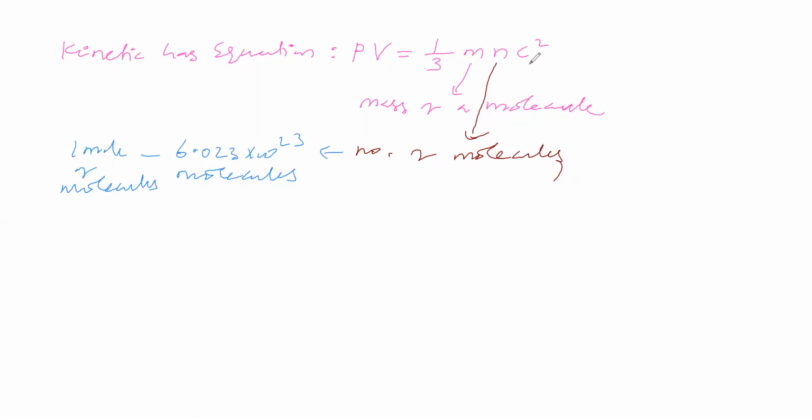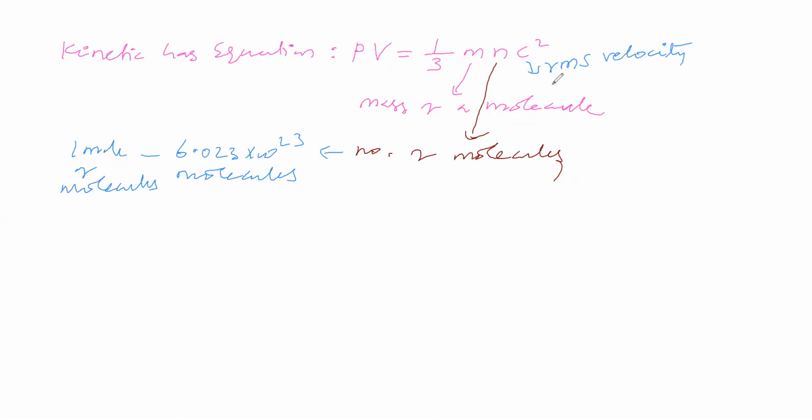That velocity is called RMS velocity. Regarding it we will see details later. RMS is the abbreviation of one word, which we will see later.